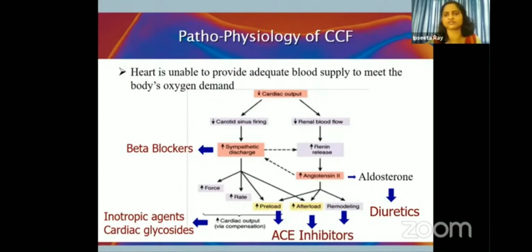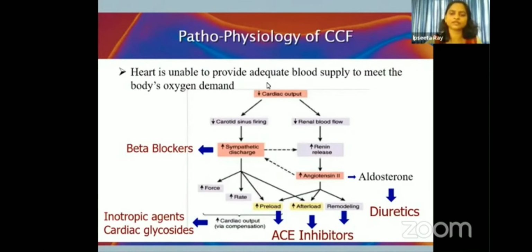in congestive cardiac failure. So there is a sympathetic discharge, so we will use beta blockers which reduce the heart rate. Angiotensin 2 is elevated, and this has detrimental effects because it increases the preload, afterload, the workload on the heart. So you will use the ACE inhibitors. At the same time, there is increase in aldosterone which causes sodium and water retention. So diuretics are used.